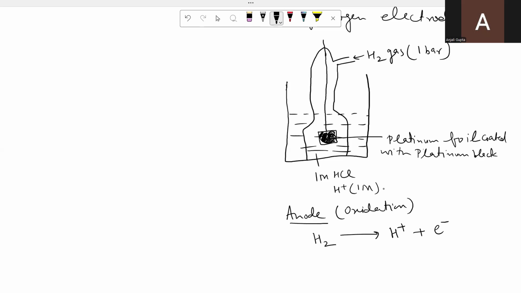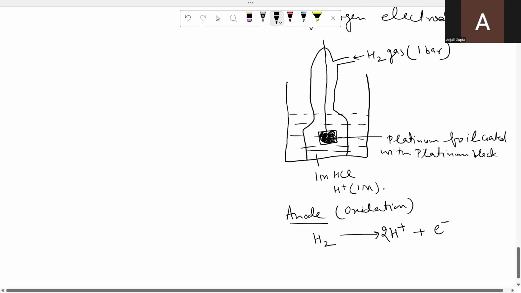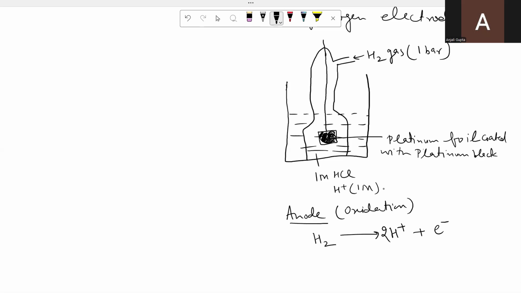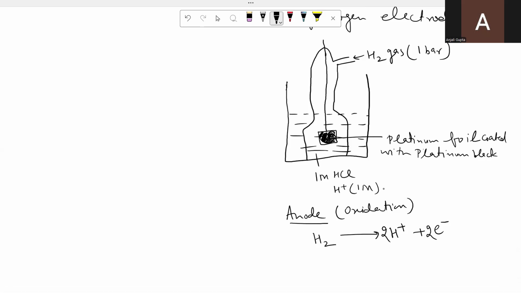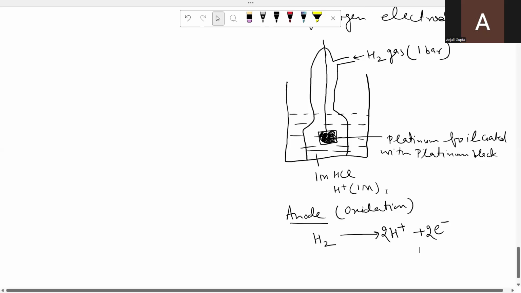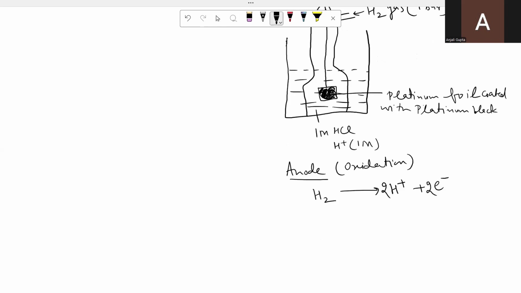Now we have to balance it. There are 2 hydrogen, so we will put here 2. By putting 2 here, there is 2 plus. So to balance the charge, we will put here 2 electrons. On the reactant side, no charge. On the product side, 2 plus and 2 minus will cancel, 0 charge. So this reaction will take place when the hydrogen electrode acts as anode.